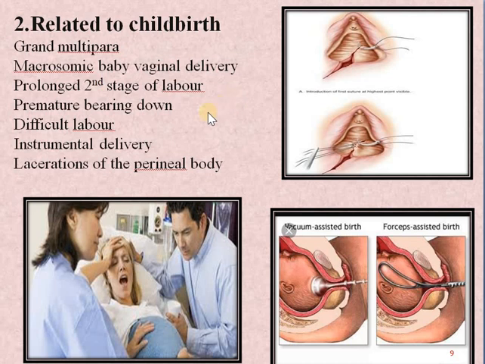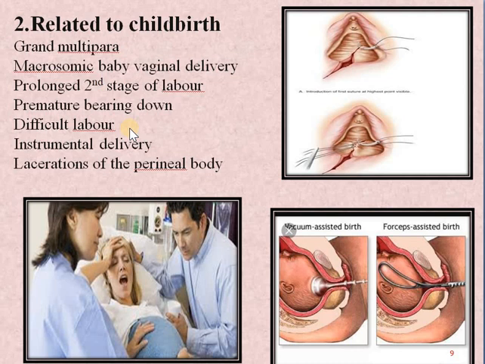Then next is premature bearing down. We know that we ask a lady to bear down when she enters the second stage of labor, meaning when the cervix is fully dilated. So if she is bearing down in the first stage of labor, when the cervix is not fully dilated, this may further cause prolapse of the organs.